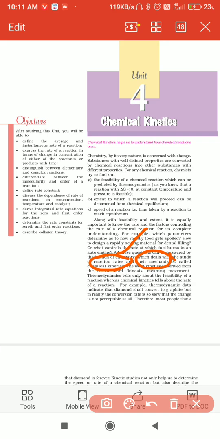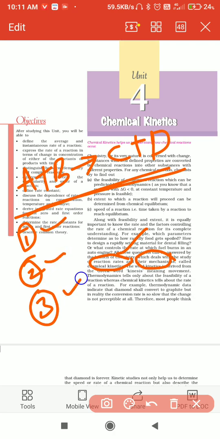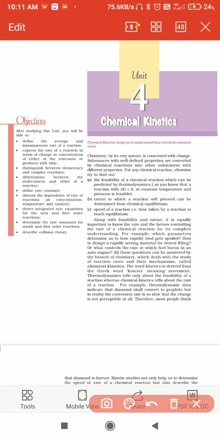For example, A plus B gives C plus D is one overall reaction. How many steps does this overall reaction take place in, either two steps or three steps? Step 1, step 2, step 3 and so on is called the mechanism. In one step a different compound may form. So how the overall reaction forms, and what steps are involved, we are going to study in this chapter, right?